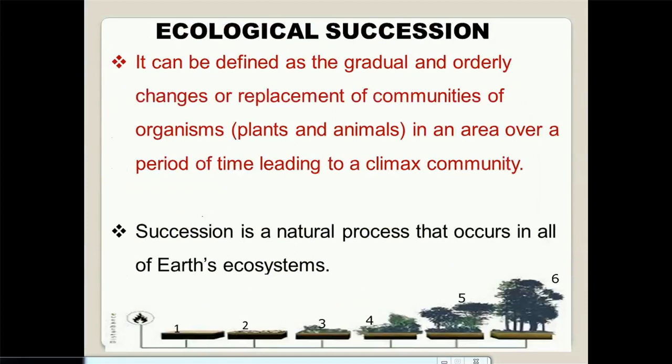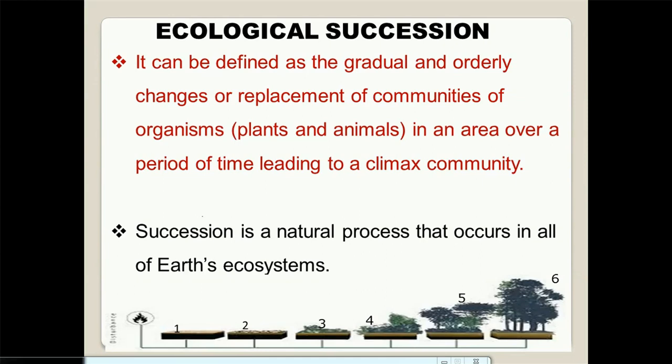So what is succession, or should I say what is ecological succession? We're talking about the same thing here. Alright, so succession can be defined as the gradual and orderly changes or replacement of communities of organisms, that is plants and animals, in an area of land over a period of time, leading to a climax community. Let me put it in another way. I can say it is a step-by-step and of course gradual replacement of plants and animals in an area of land over a period of time, leading to a climax community. Now, succession is a natural process that occurs in all of Earth's ecosystems.